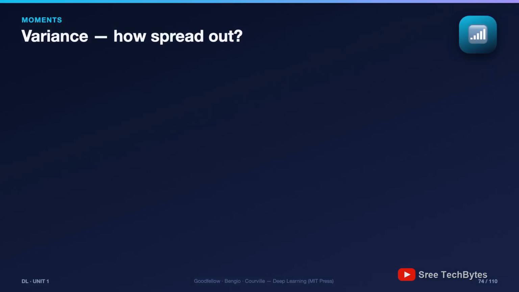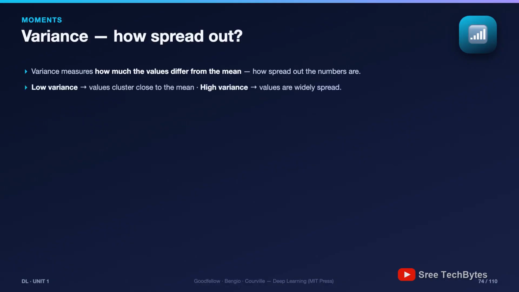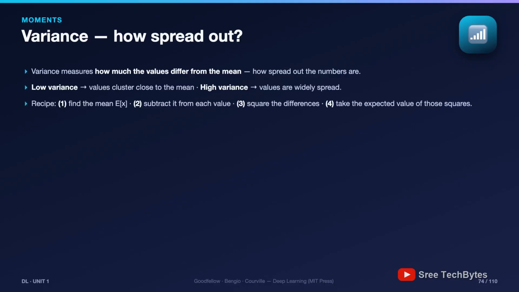Summary number 2, variance. How spread out are the values? Two archers can both average a bullseye while being completely different archers. Archer A's arrows land within 2 centimeters of center, low variance. Archer B's arrows scatter across the whole target, high variance. Same mean, utterly different reliability. That missing information is what variance captures.